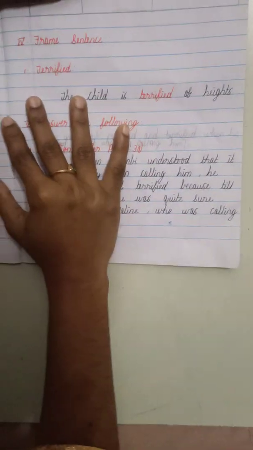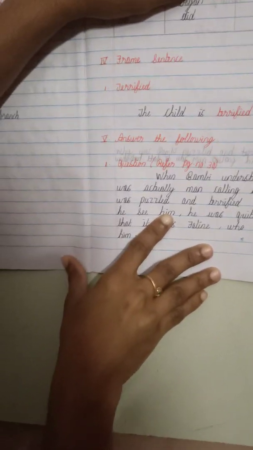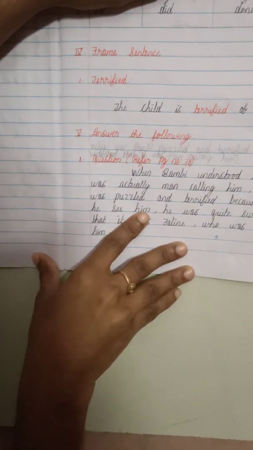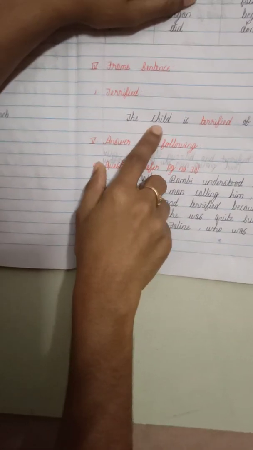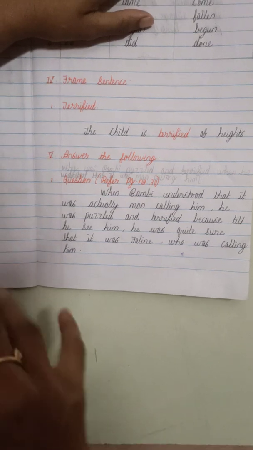Many persons will be terrified because of their height. Terrified means fear. So that is the meaning of this sentence. The child, one small child, is terrified.